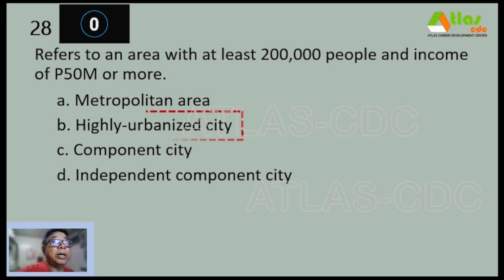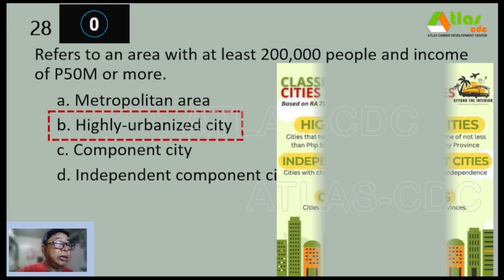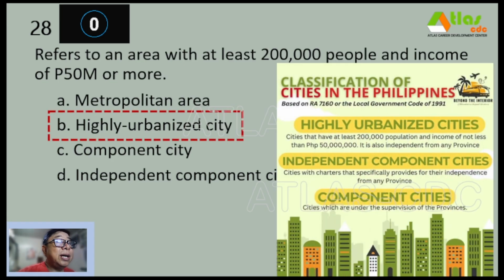And our correct answer is letter B. Highly urbanized city. So a highly urbanized city are cities that have at least 200,000 population and income of not less than 50 million. And it is also independent from any province, according to the RA 7160 or the Local Government Code of 1991. Meanwhile, independent component cities are cities with charters that specifically provides for their independence from any province. And component cities, cities which are under the supervision of the provinces.